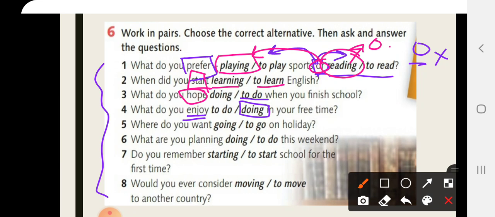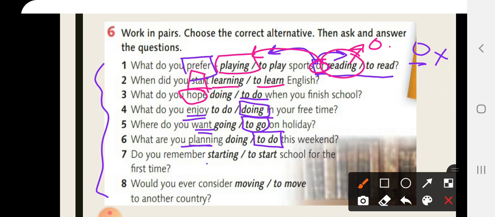Where do you want going or where do you want to go on holiday? Want is a verb that is followed by an infinitive. So it's to go. What are you planning? Also the verb plan is followed by an infinitive, to do.